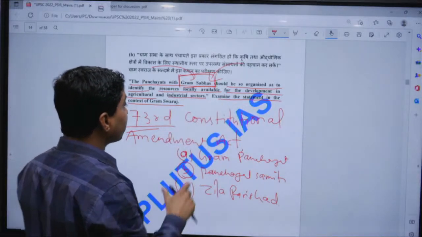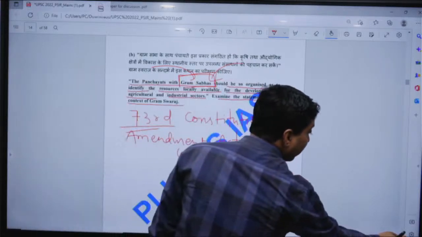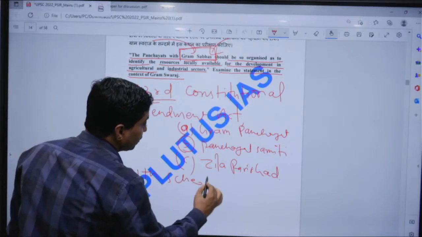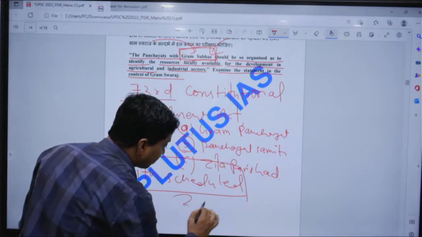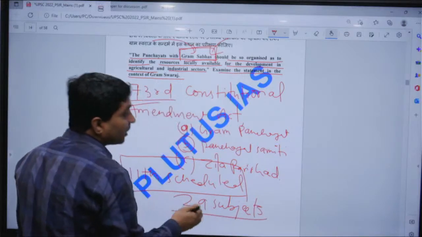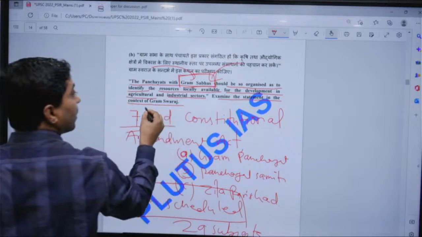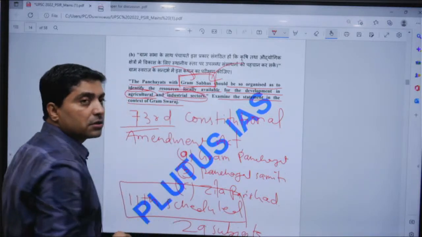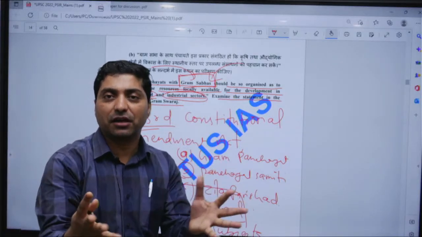It also gave recognition to the 11th Schedule, which included 29 subjects, and that includes agriculture and small scale industry, for example handicraft.